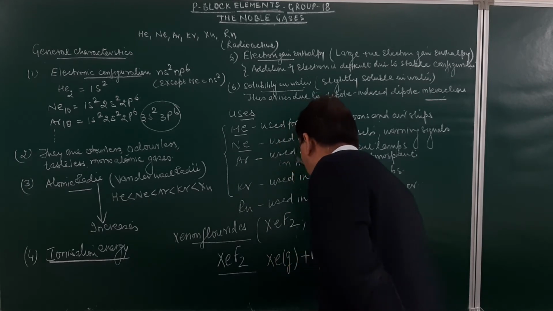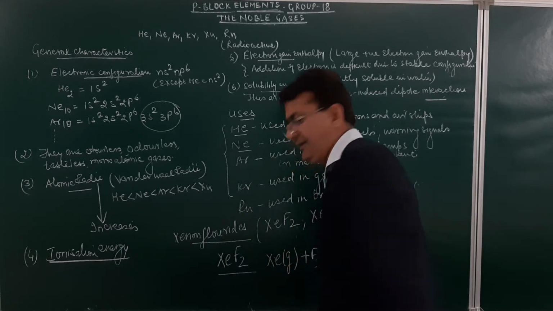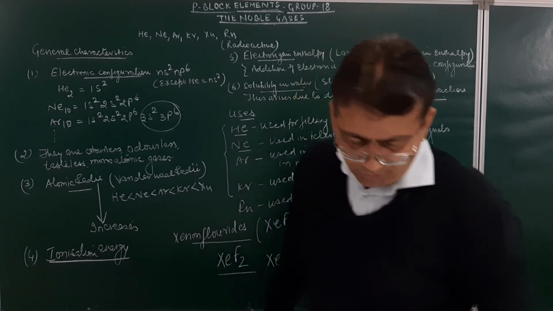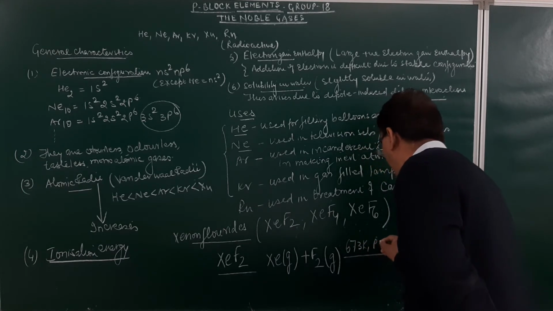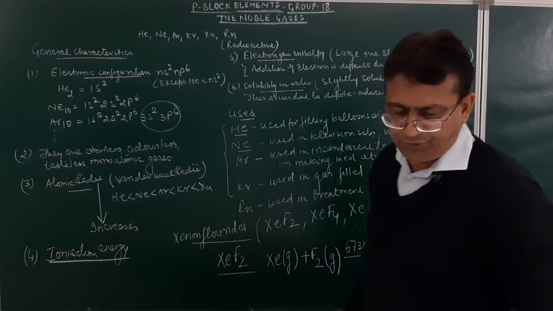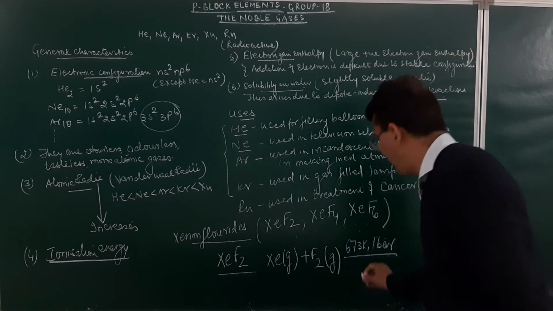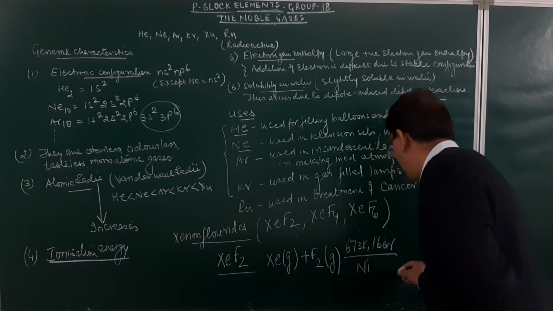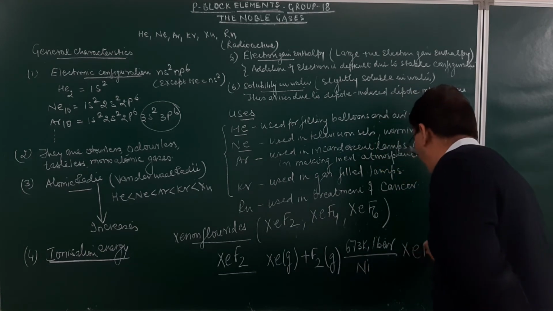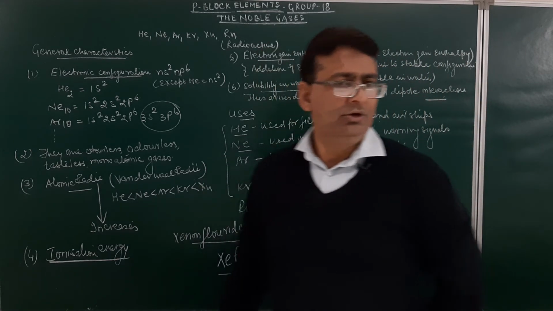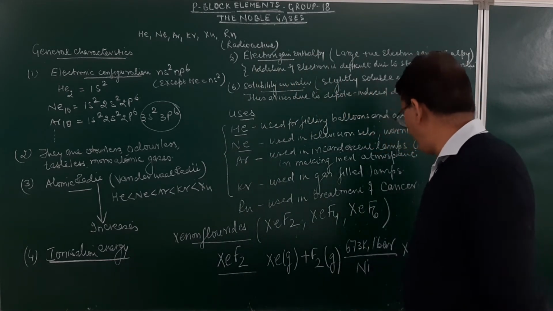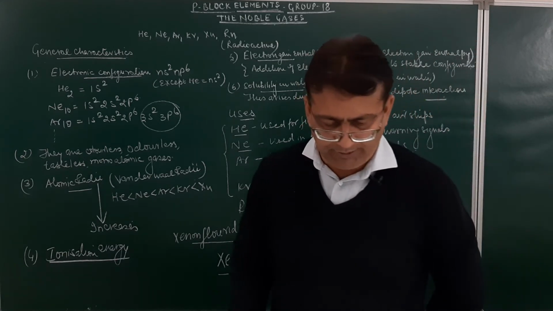When it reacts with fluorine gas at a temperature of 673 Kelvin, 1 bar pressure, and the catalyst used over here will be nickel, it results in the formation of xenon difluoride. Am I clear, student? So xenon, when it reacts with fluorine, forms xenon difluoride.